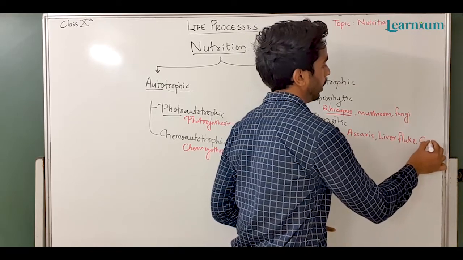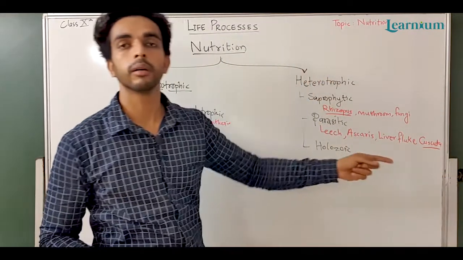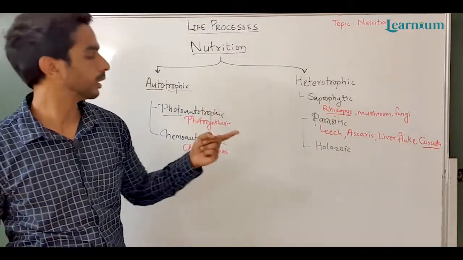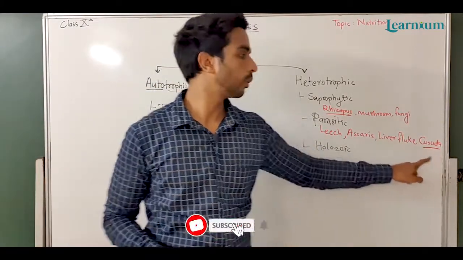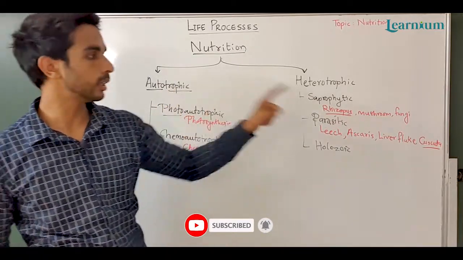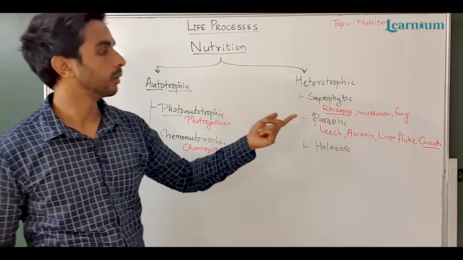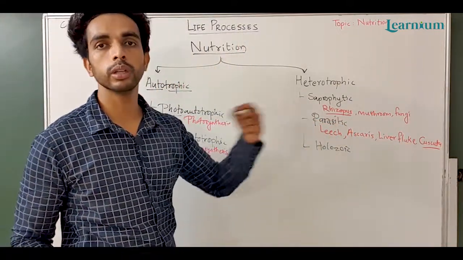Then Cuscuta, or dodder. It is a plant which feeds on other green plants. It is a non-photosynthetic, non-green plant, so it cannot perform the process of photosynthesis, so it depends upon other organisms to obtain nutrients. Then the third one is holozoic nutrition.